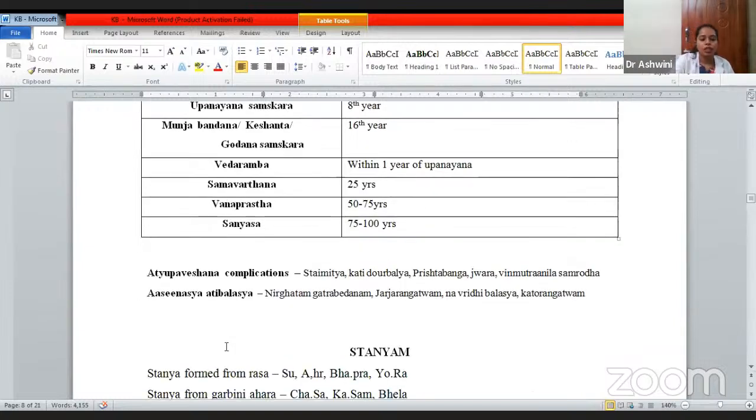Now, Upaveshana. Upaveshana means you are supposed to make the baby sit with support for one muhurta kala. If Ati Upaveshana, if you are doing it for a long duration, that will lead to stabdhata, some kind of stiffness, kati daurbalya, a weakness in the kati pradesha, prishta bhagna, or any kind of fracture in the back region, jvara, vata, mutra, anila samrodha. There will be some kind of obstruction for the passage of wind, mutra, and anila.